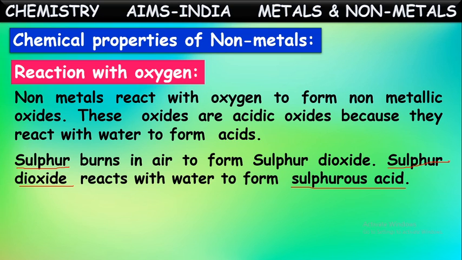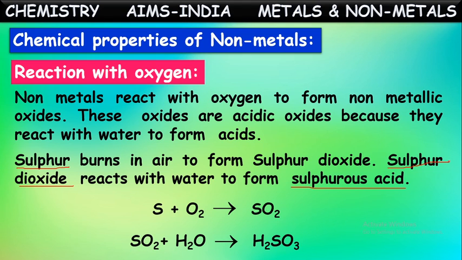See, this is the equation for sulfur burning in the presence of oxygen to form sulfur dioxide. This sulfur dioxide, on dissolving in water, forms sulfurous acid. One of the acids is formed. So this non-metallic oxide, sulfur dioxide, is acidic in nature because it is forming an acid.